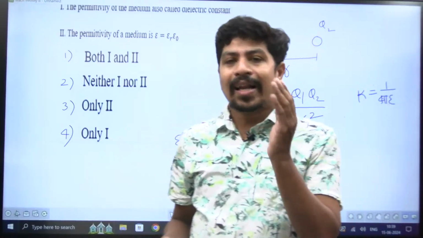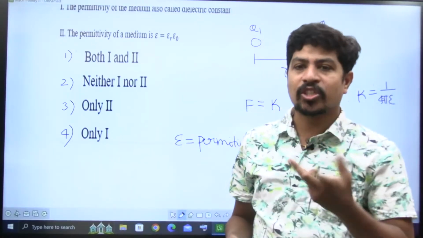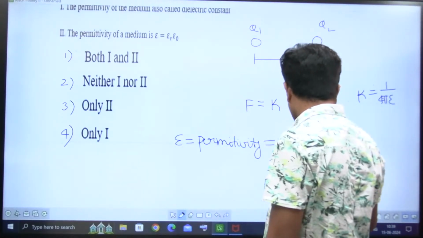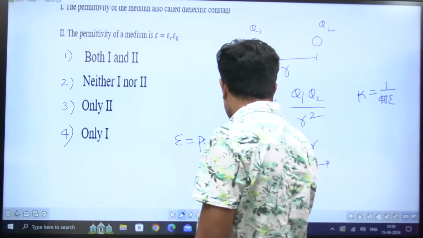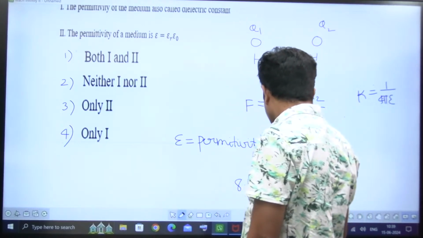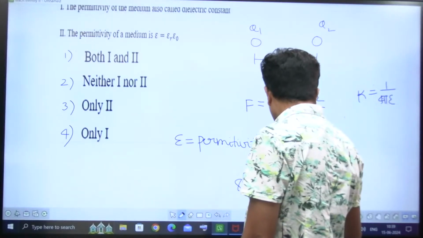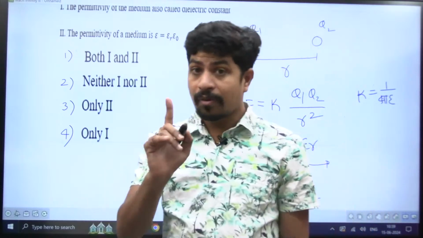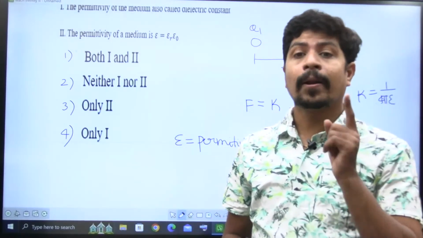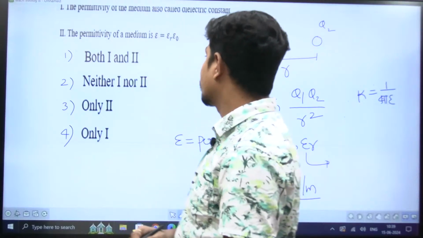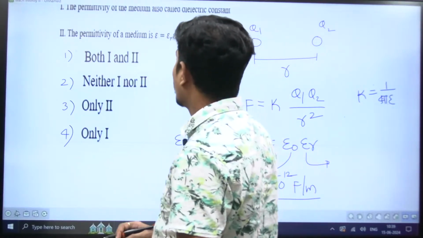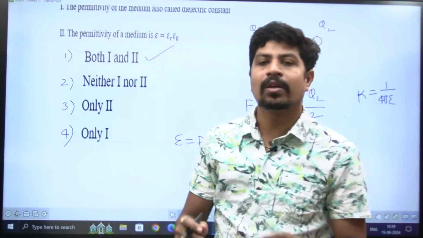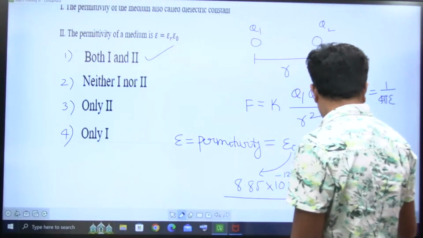In fact, dielectric constant and permittivity are often used interchangeably, and that is equal to epsilon naught into epsilon r. Epsilon r is called relative permittivity, and epsilon naught is 8.85 into 10 to the power of minus 12 farad per meter. The units of epsilon naught are very important: farad per meter. So what is the correct option? Both 1 and 2. Dielectric constant and permittivity are often used interchangeably. Next question, please.